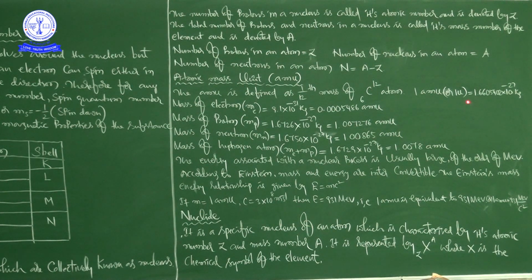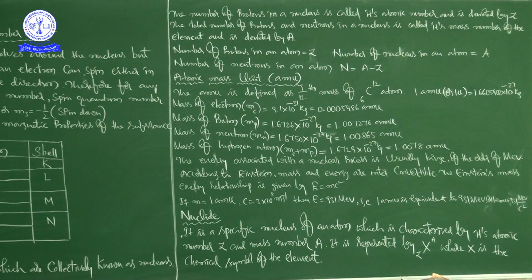1 AMU or 1 u is equal to 1.66054002 into 10 to the power of minus 27 kg. This is the value of 1 AMU in terms of kilogram, and the definition is, the AMU is defined as 1/12th mass of C12C6 atom.